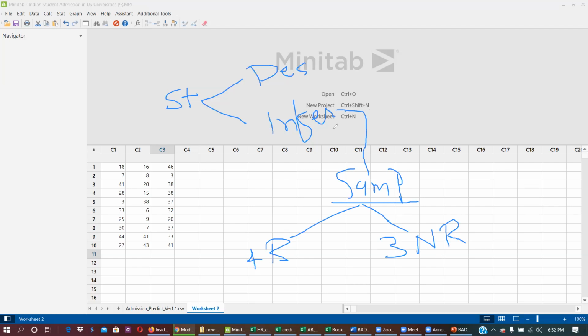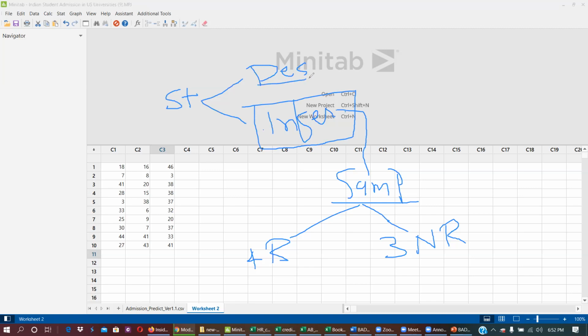Is it clear? So I explained inferential statistics. What is inferential statistics? When you take a sample from a population, analyze it, and conclude about the population, that is inferential.